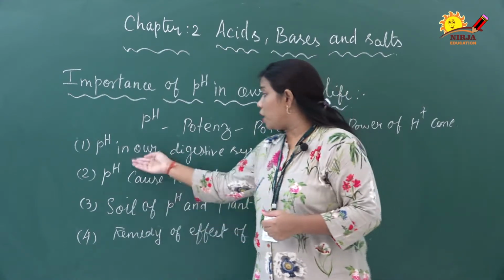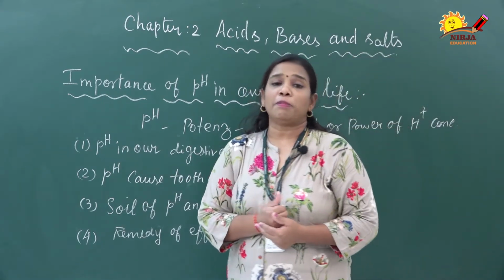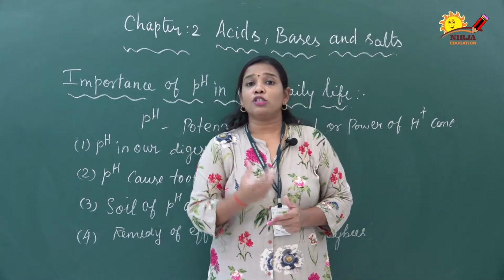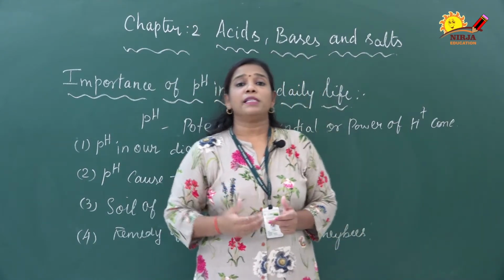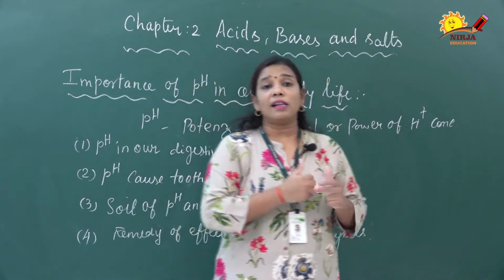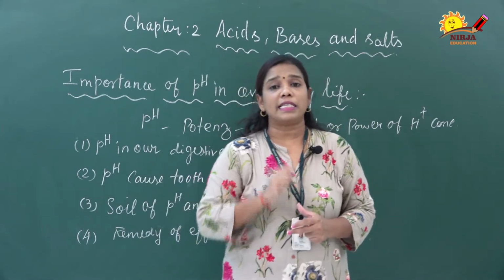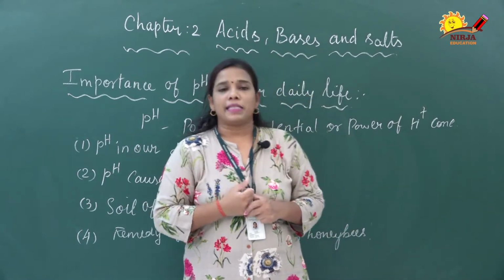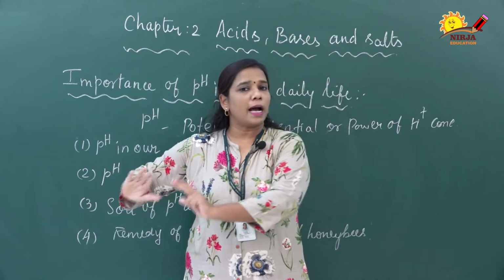The first one is pH in our digestive system. As you learned from chapter 6, Life Processes, our stomach contains gastric juice. The gastric juice is made up of dilute hydrochloric acid present in our stomach. What is the role of the hydrochloric acid? It kills the germs, and at the same time it activates the pepsin enzyme present inside the stomach. When the pepsin enzyme wants to activate, the HCl should be present. Then the pepsin converts complex protein into simple protein.